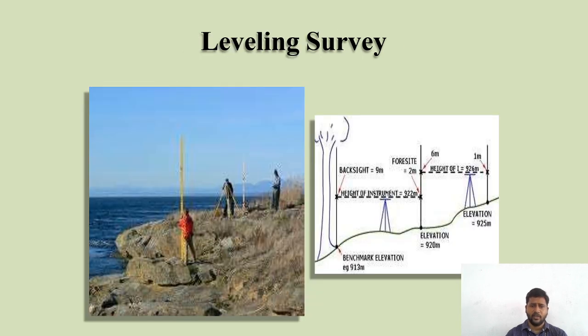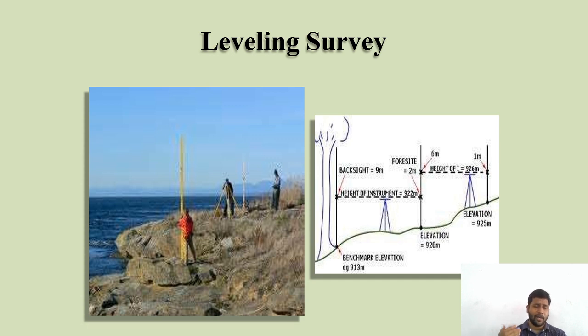In leveling survey, this is a leveling staff, and this is a dumpy level or auto level. They are collecting the information. The instrument is placed in between the two stations. If you are taking the reading in front of you, it is called foresight.